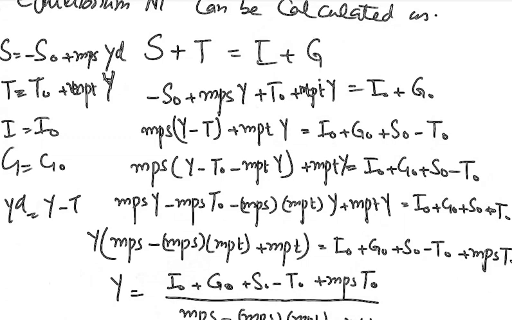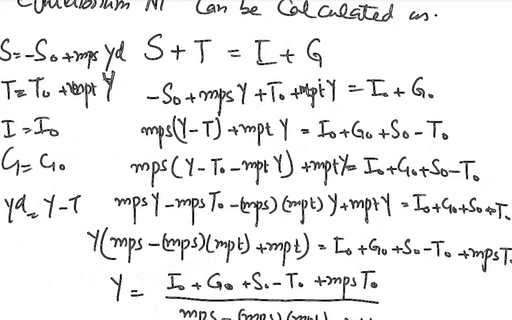We have taken to the right the minus S naught and plus T naught, which will become plus S naught and minus T naught on the other side of the equation. On the left side of the equation, there remain two terms.